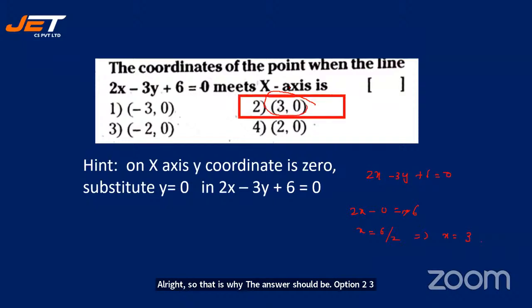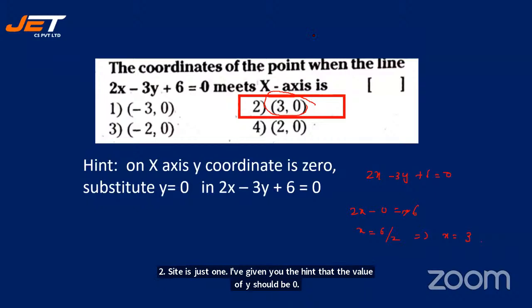Yes, it is 3, 0. Before that, let me see how many have given me the right answer. Yes, 2. Sai Teja says 1. Why, Sai Teja? I have already given you the hint that the value of y should be 0, isn't it? Okay, right. See the next question.